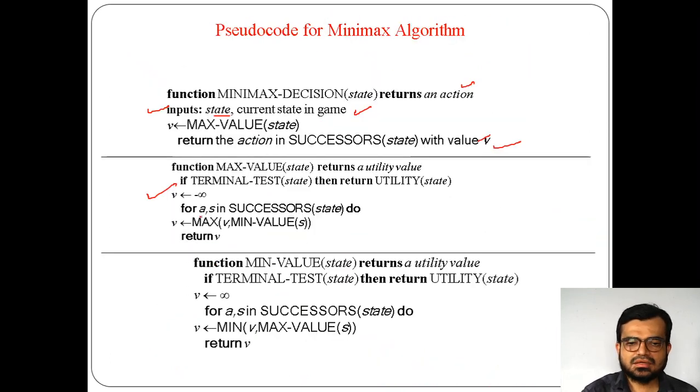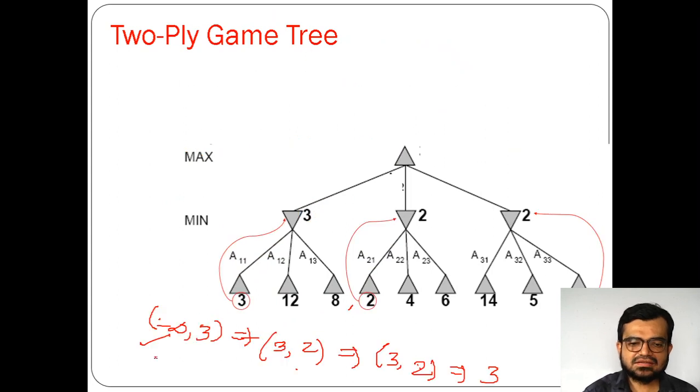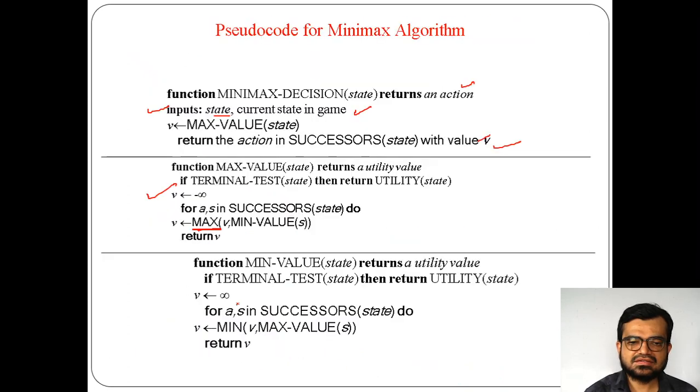As you know, minus infinity means it is for maximum. That's why you find the maximum here by considering the first value V as minus infinity. You can see here minus infinity comma 3. Initially how did you start? Minus infinity comma 3. So here you can take 3 again.